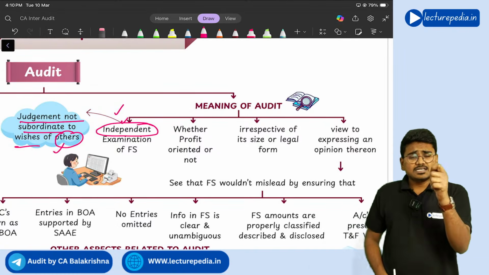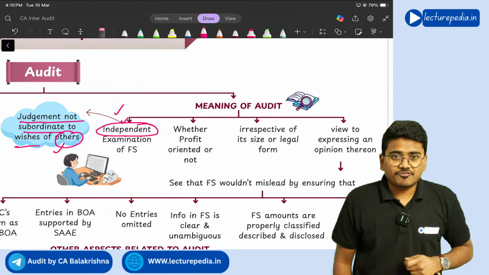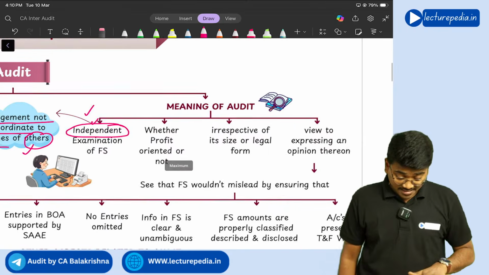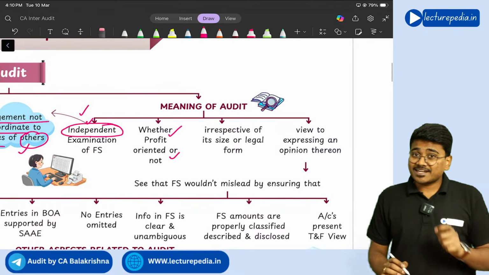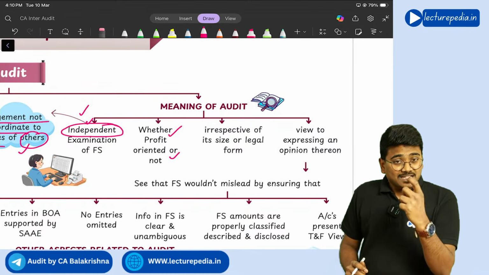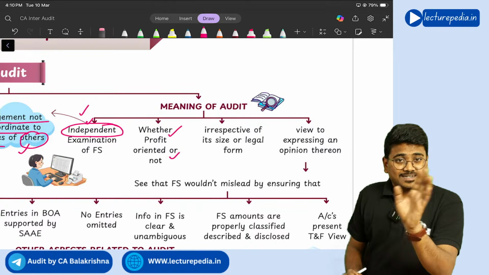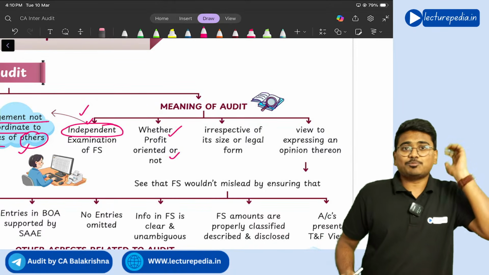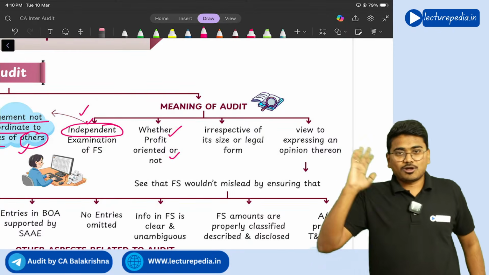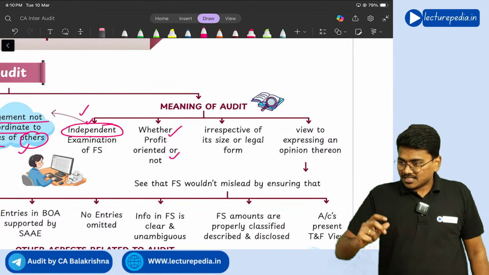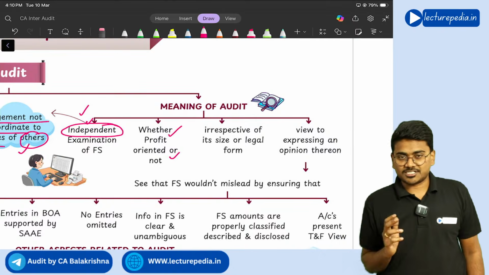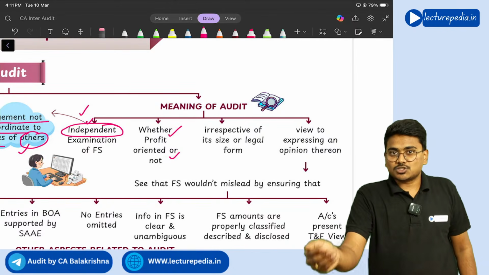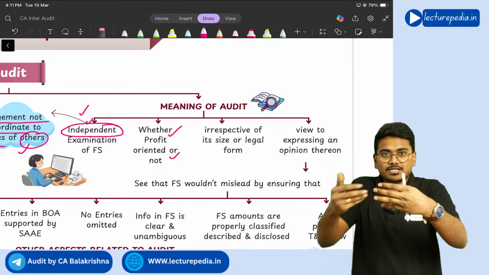So audit is an independent examination of financial statements, whether profit oriented or not. The meaning of the term audit does not change irrespective of whether the entity is profit oriented or non-profit oriented. Even if it is a charitable organization, if the auditor is doing the audit, the meaning of audit remains the same.